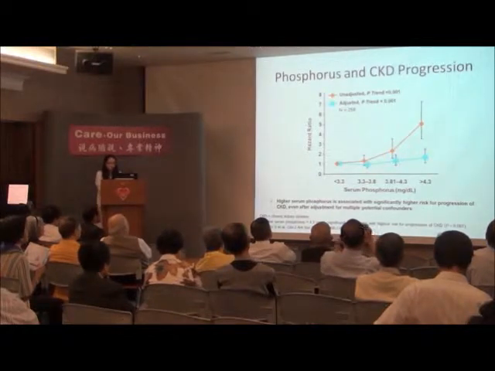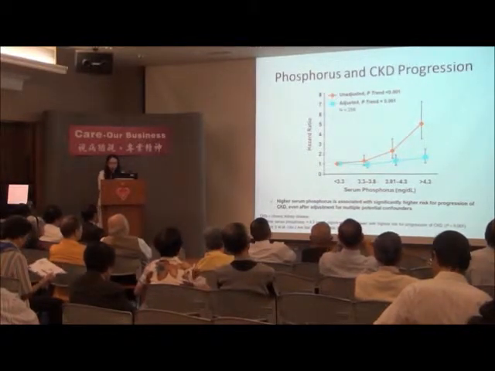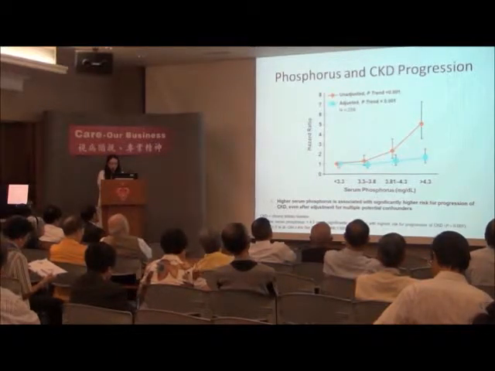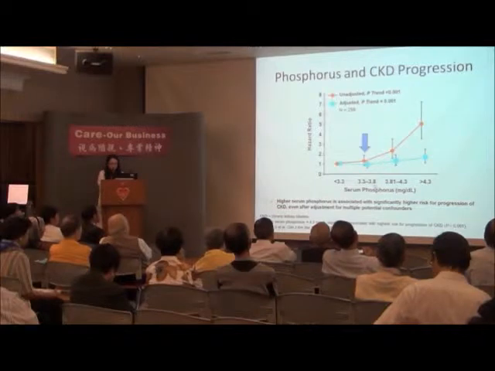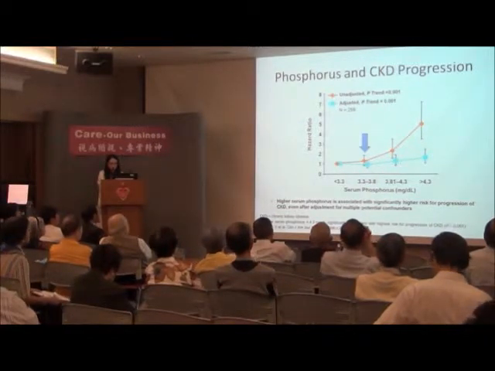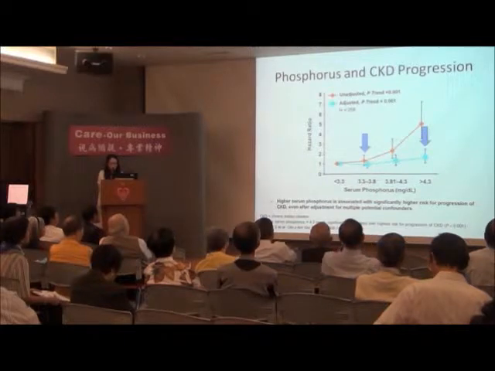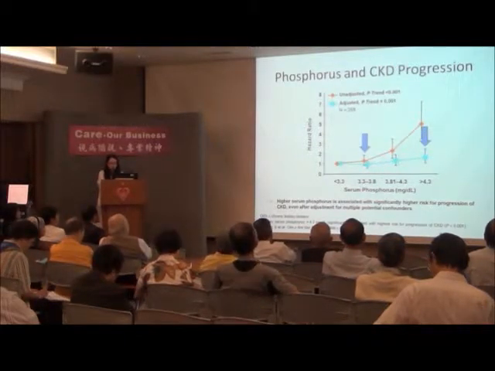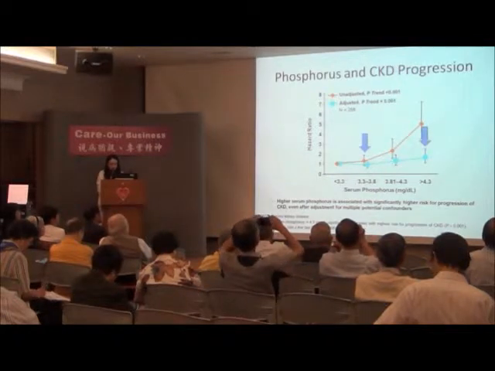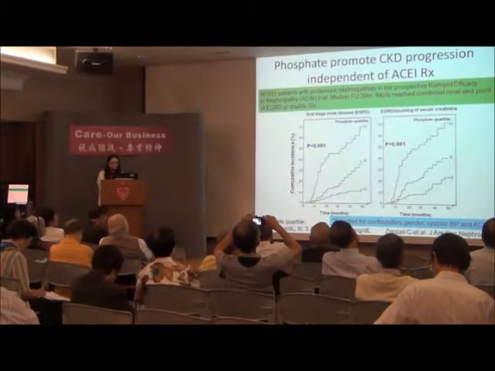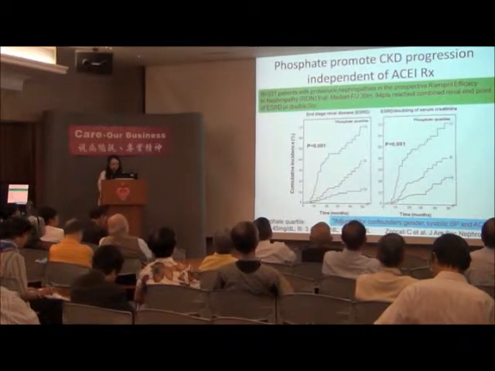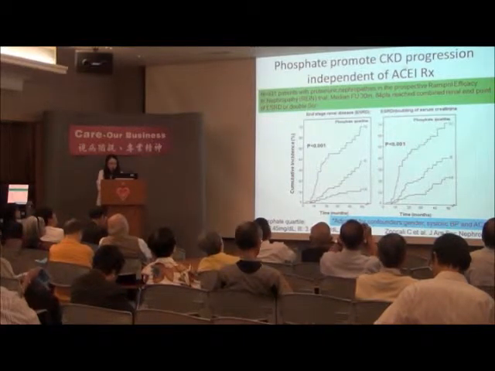And also, hyperphosphatemia is associated with chronic kidney disease progression. The study showed that in patients with serum phosphate within the range of 3.3 to 3.8, the risk of chronic kidney disease progression is the lowest, while in patients with serum phosphate greater than 4.3 milligram per deciliter, the risk of CKD progression is significantly higher, even after adjustment for multiple potential confounders. And hyperphosphatemia promotes CKD progression independent of ACE inhibitor treatment.